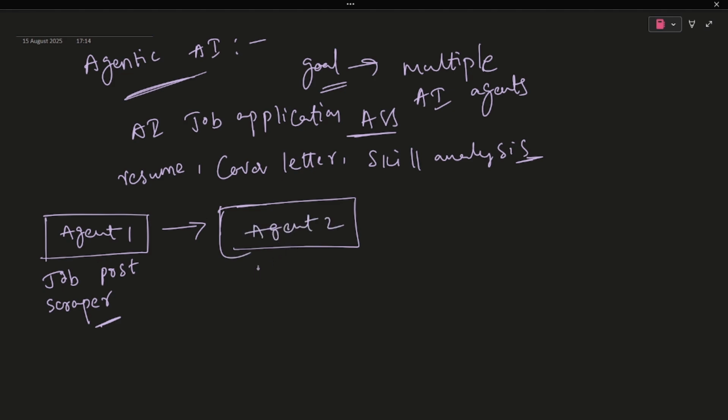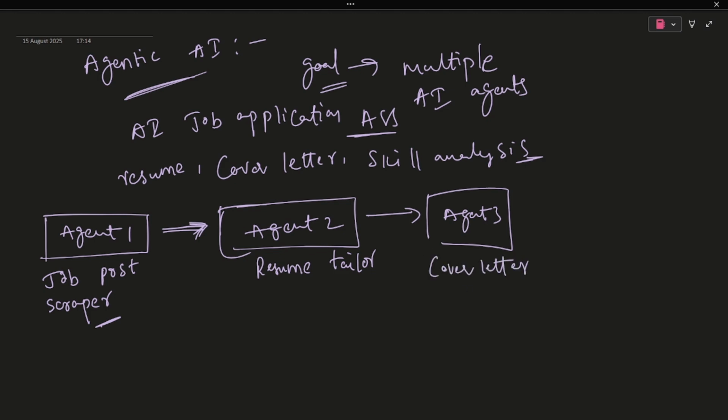Next, agent two does the resume tailoring, right? Resume tailor. Here, the task is to take a base resume and modify it to highlight skills relevant to the job description from agent one. After that, it uses tools like an LLM with prompt engineering and PDF editing tools. After that, agent three is the cover letter generator. It generates a personalized cover letter using the job details from agent one and agent two, with a professional writing persona by using the LLMs.